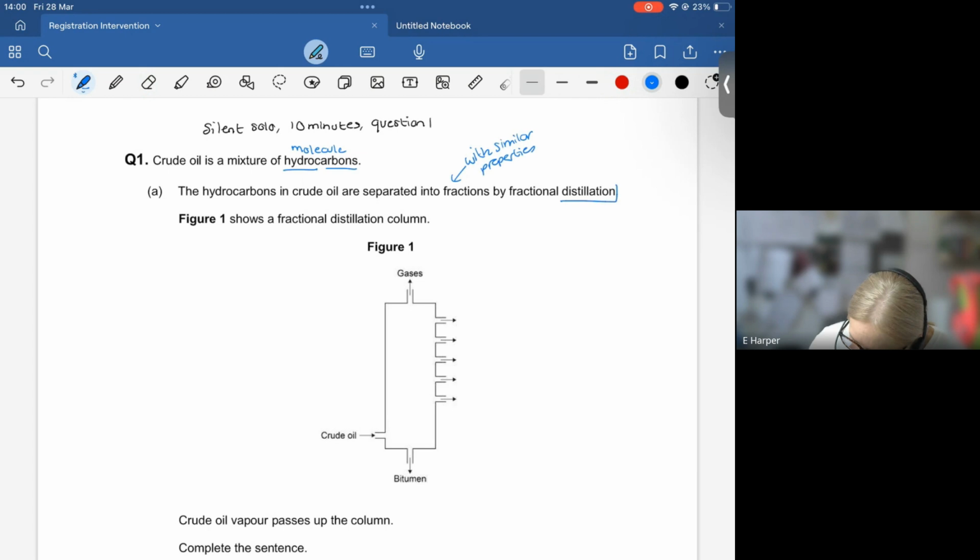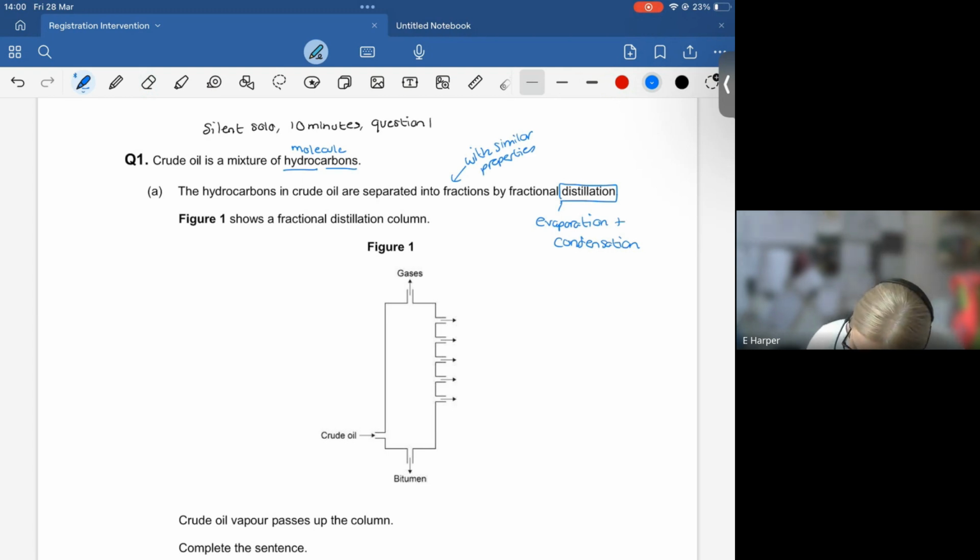To do that, distillation involves two specific changes of state. It's going to involve evaporation and condensation. Okay, so in a little rhyme, distillation is a combination of evaporation and condensation. So that might work for you as a way to memorize that. Now, I know from past experience, not everybody's going to remember what evaporation and condensation are, so I just want to remind you about that.